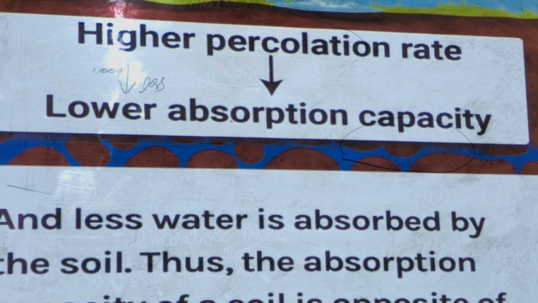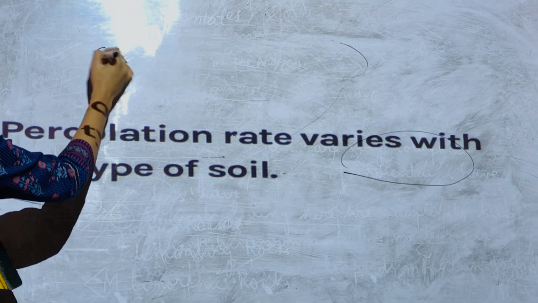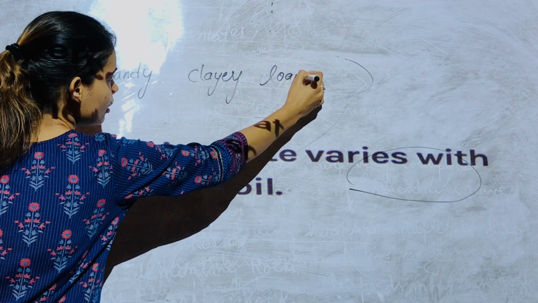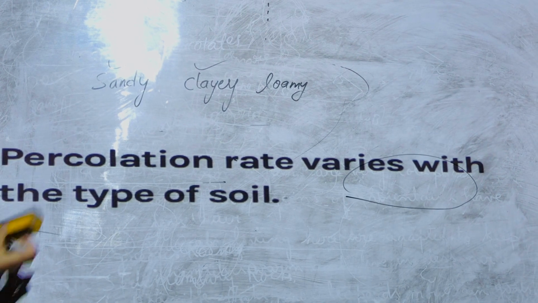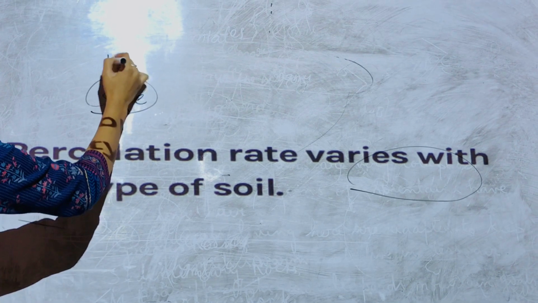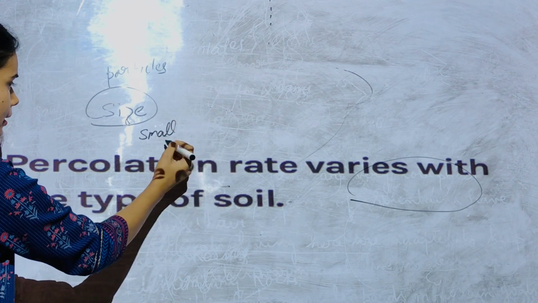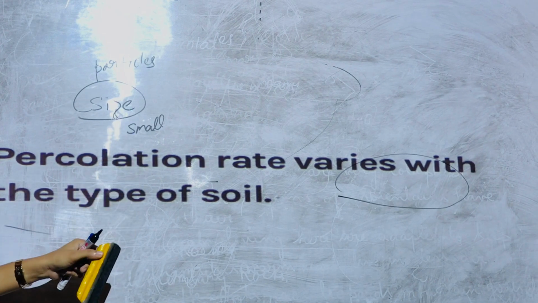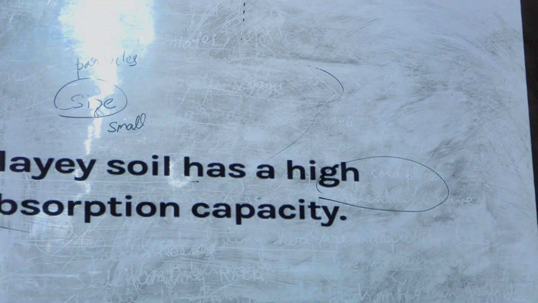Now, percolation rate varies with the type of soil. It is not such that all the types of soil, sandy soil, clayey soil, loamy soil, will have the same percolation rate. Different types of soil have different percolation rates. Why? Can you tell why? Because of the particle size. We all know that soil is made up of small particles or big particles. So due to the difference in the size of soil particles, percolation differs. Now let us see what they are.